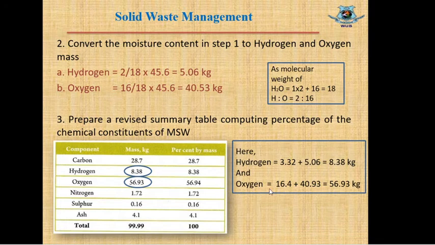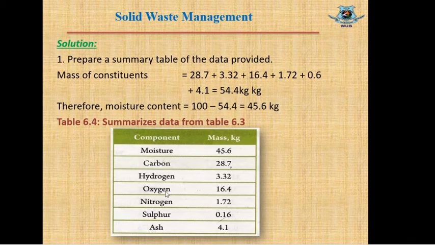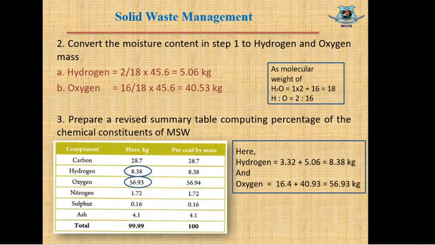Similarly, the value of oxygen will be 16.4. This was the previous value, and from moisture content we have found 40.53 kg, and the total weight stands to 56.93 kg. Only these two items have changed and other items remain the same in this table. So these are the components of the given municipal solid waste, and using these components we have to calculate the energy content. Now let's see the calculation of energy content.